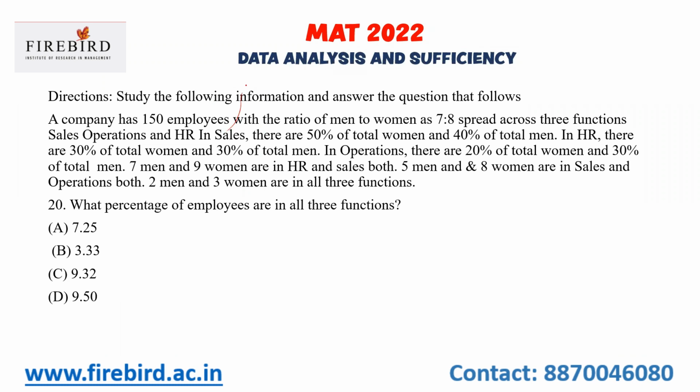What percentage of the employees are in all three functions? In all three functions, 2 men and 3 women. So in total, there are 150 employees. So 5 by 150 into 100. The zeros will get cancelled. 1 by 3 is nothing but 33.33%. So 3.3 is your answer.